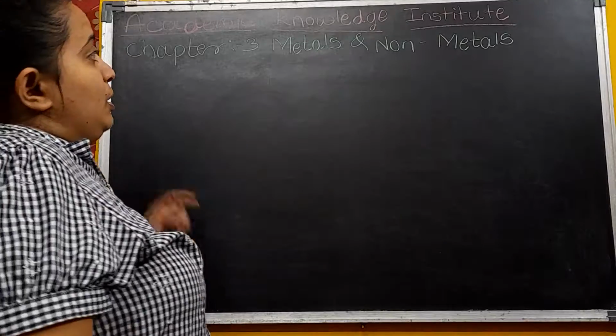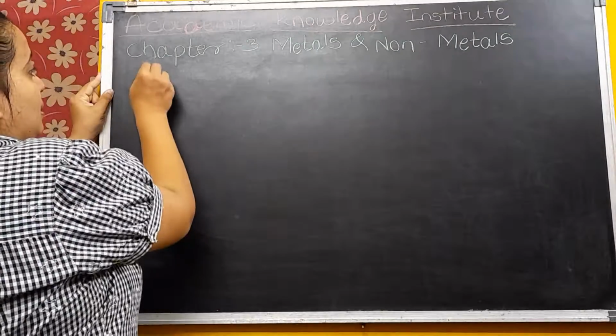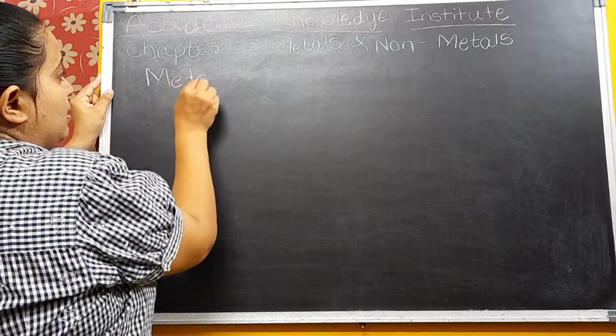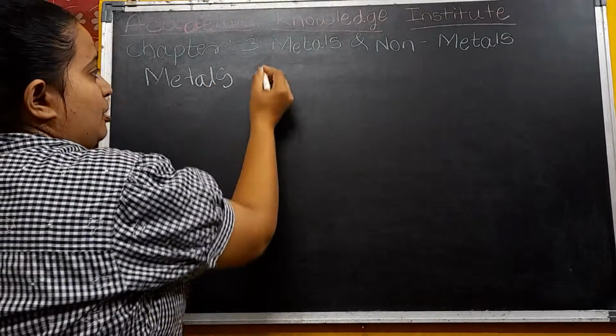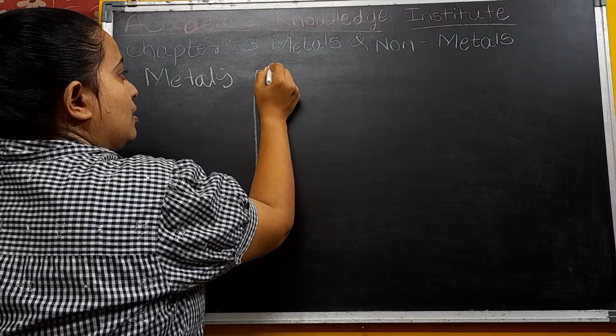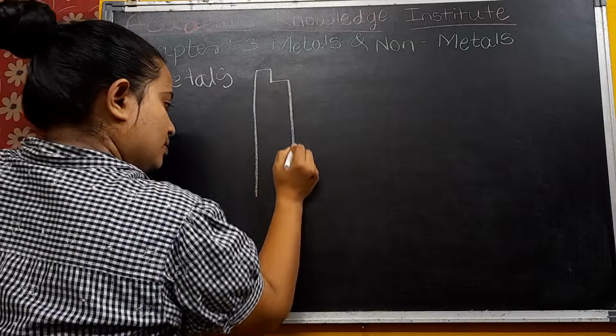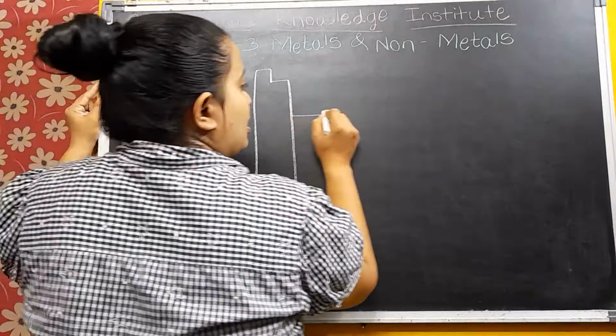Okay, so here, metals. If you see the periodic table, like this, I am drawing a rough periodic table.